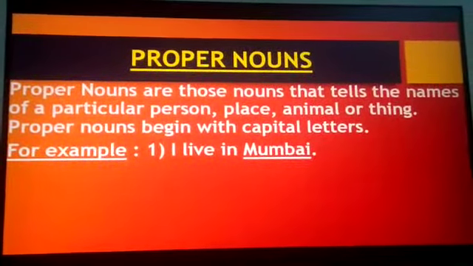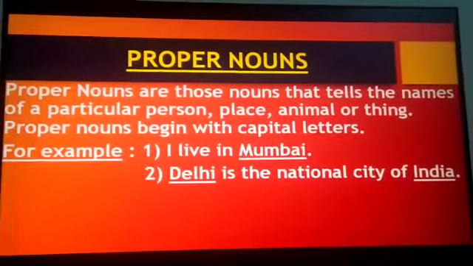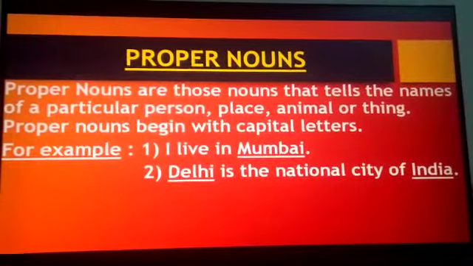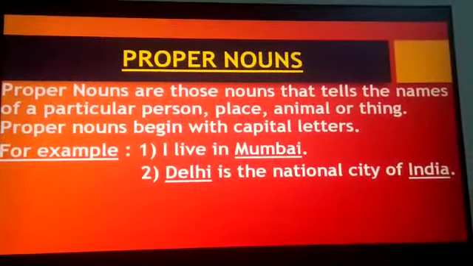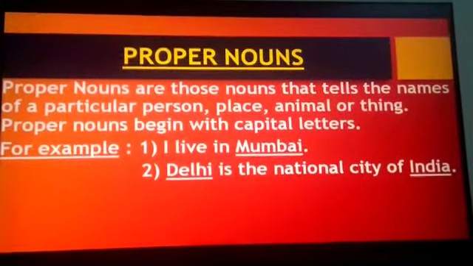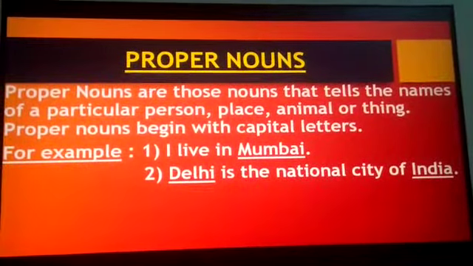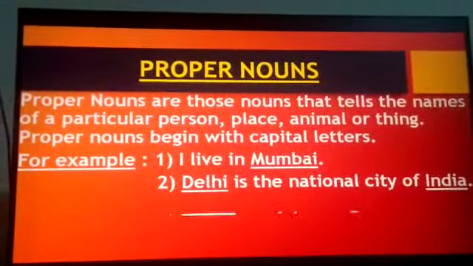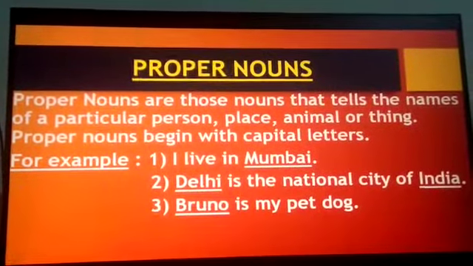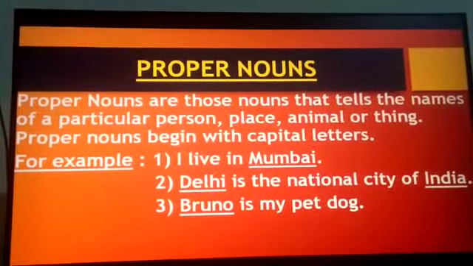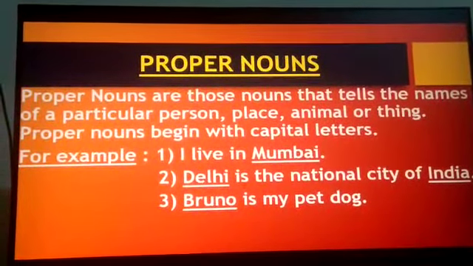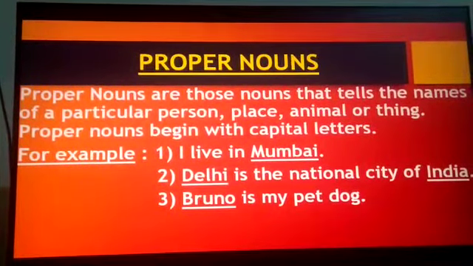The second example is Delhi is the national city of India. Again, in the second example, I have underlined Delhi as well as India. Delhi is the name of a place, whereas India is also the name of a place. The third one, Bruno is my pet dog. Here, third one, I have underlined Bruno. Bruno is a particular name of a dog.